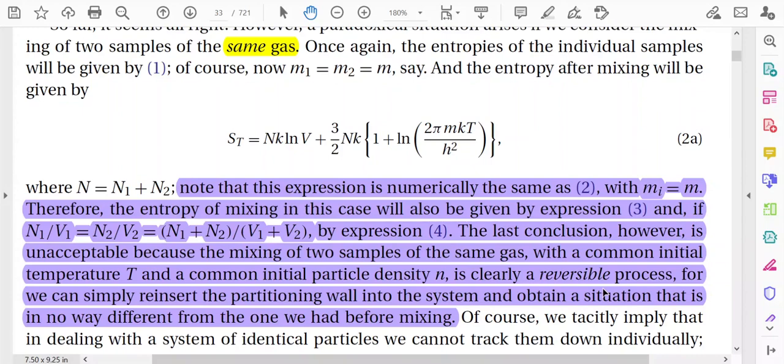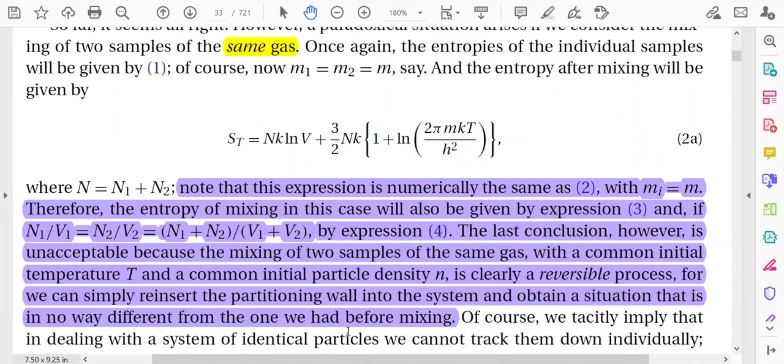Mixing between different types of gas is an irreversible process, but mixing between the same types of gas is definitely a reversible one. For we can simply reinsert the partitioning wall into the system and obtain a situation that is in no way different from the one we had before mixing. So the situation before mixing and after mixing is the same.